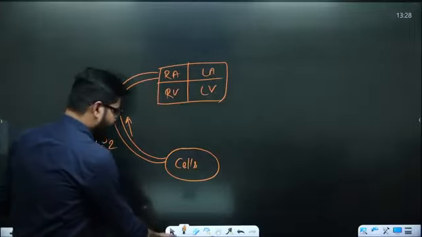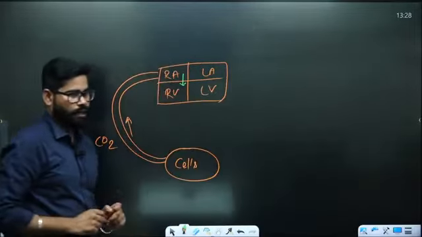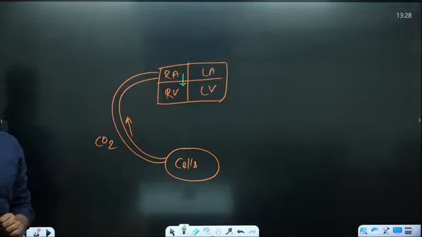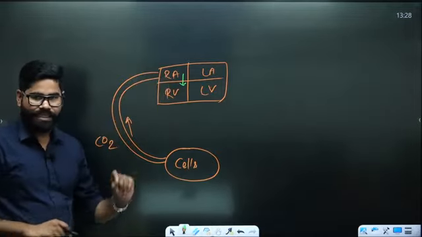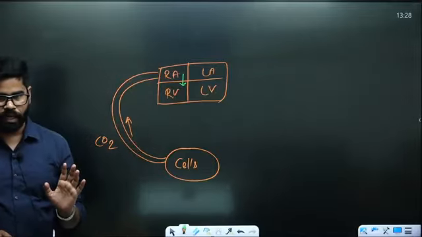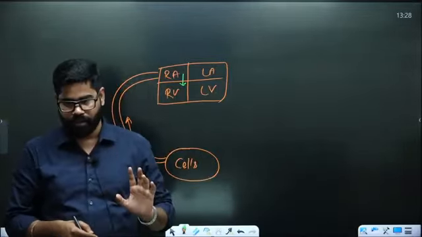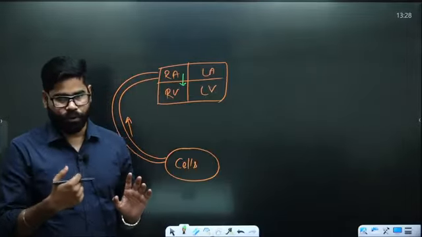From the right atrium, this CO2 is going to enter into the right ventricle. So first the blood is getting collected here. Then it will go into the right ventricle. The right ventricle is going to start its first pumping. It will pump the blood out.